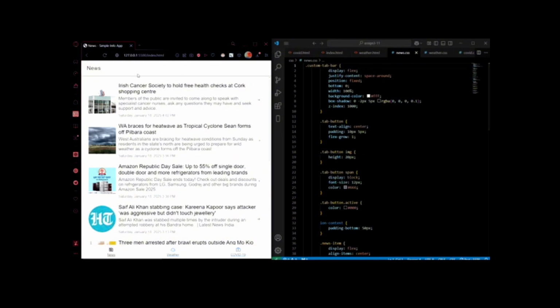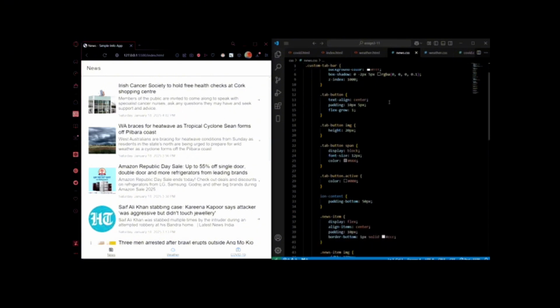Like we see here, this is a news page, the first page you will see after the login and sign in. The page will show you the up-to-date news, and this is the CSS for it.